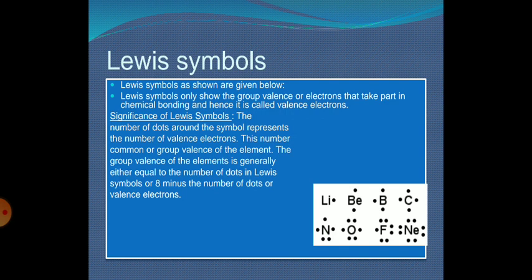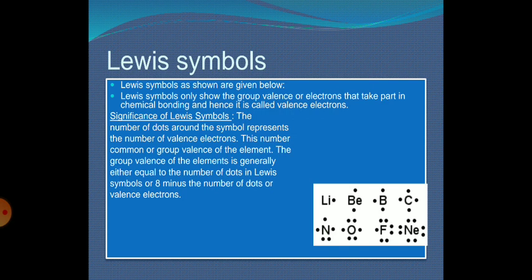Lewis symbols are shown in this slide. Lewis symbols only show the group valence electrons, that is, the electrons that take part in chemical bonding, and hence they are called valence electrons. Students, we are now going to learn the significance of Lewis symbols.